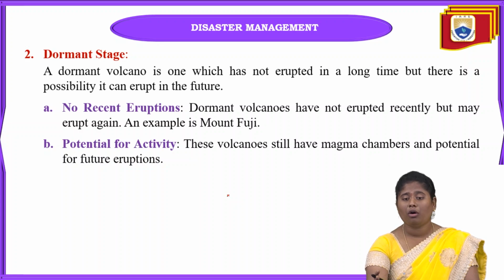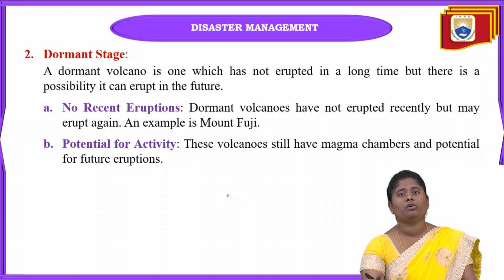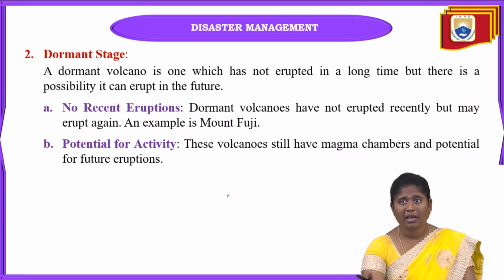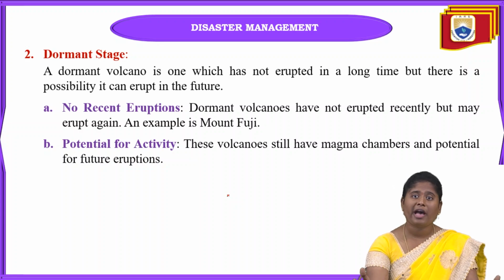Mainly, what is the potential for activity of this dormant stage? These volcanoes have magma chambers, and with these magma chambers there is also potential for future eruptions. For example, we can take Mount Fuji. It already has magma chambers under the earth's surface, underground reservoirs for this magma.